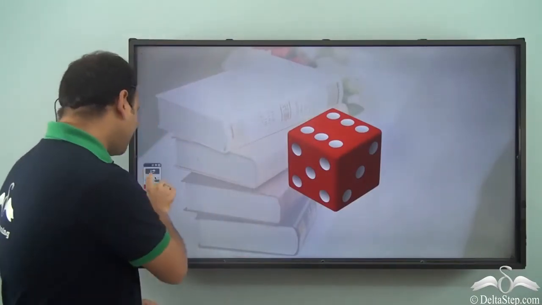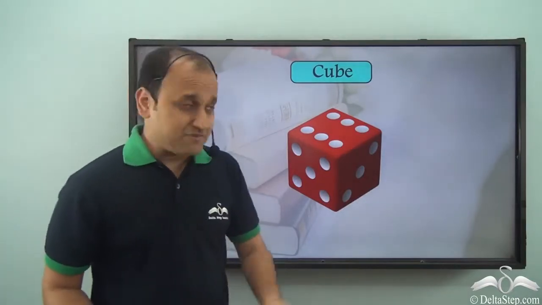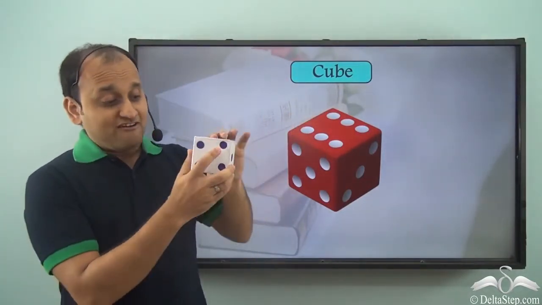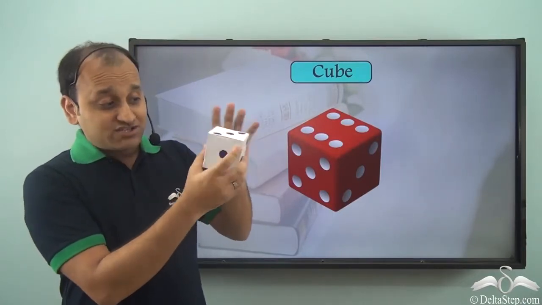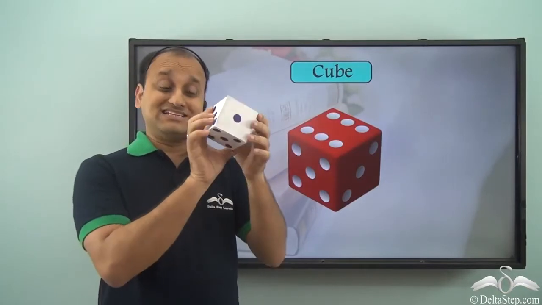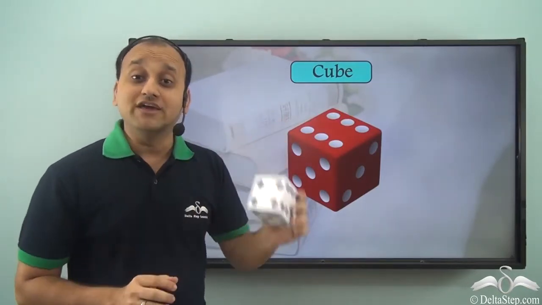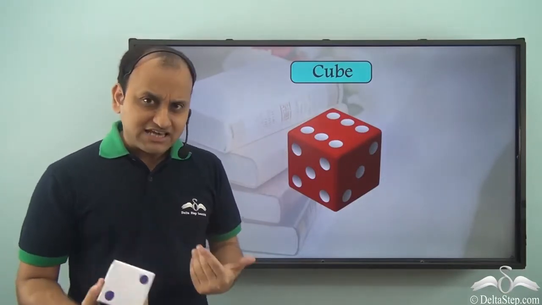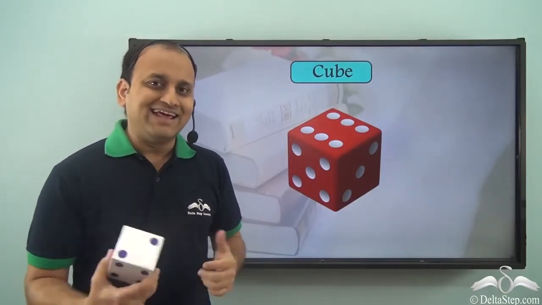Well, this shape is called a cube. So when you have many squares coming together to form this shape or this shape, then we call it a cube. Now, where do you see cube commonly in daily life?